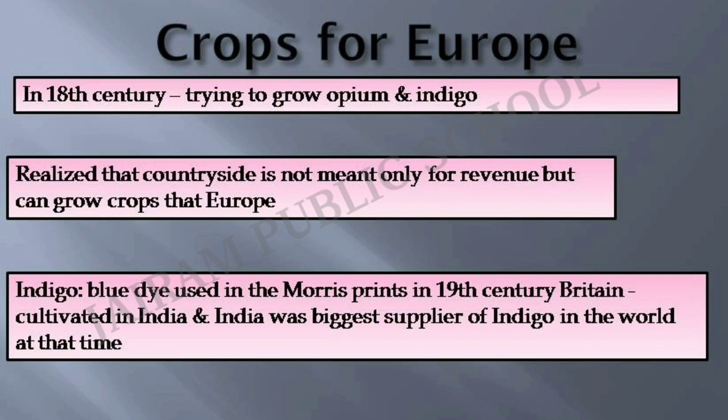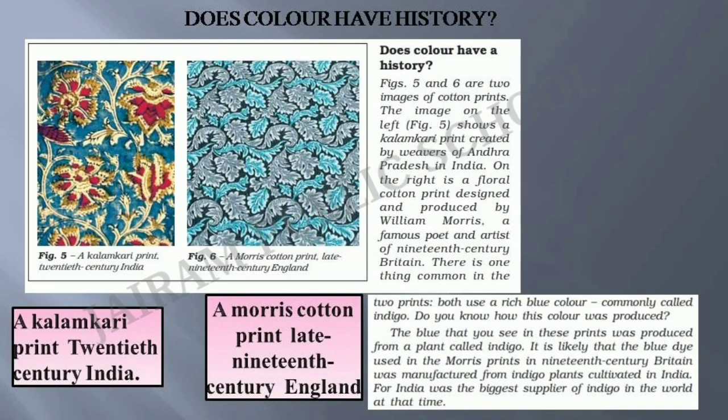But how was this done? The British used a variety of methods to expand the cultivation of crops that they needed. So let's take a closer look at the story of one such crop, one such method of production. The cultivation of opium and indigo. Indigo is nothing but a color dye which is being used. So let's see whether the color has a story.